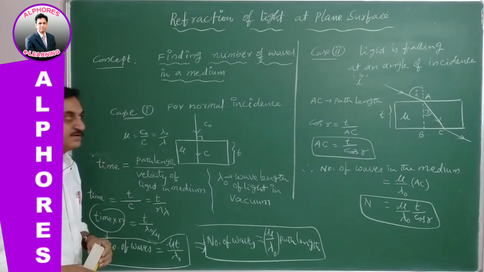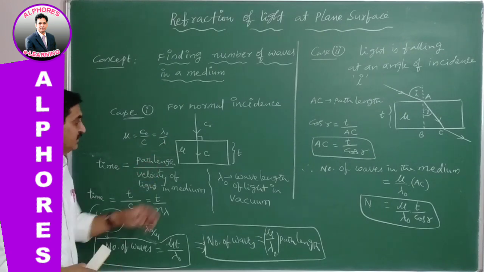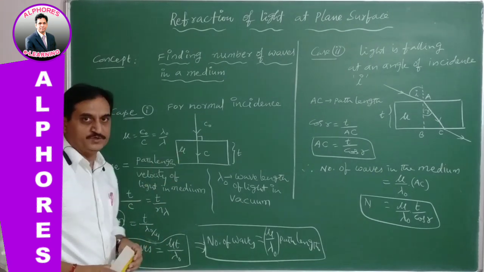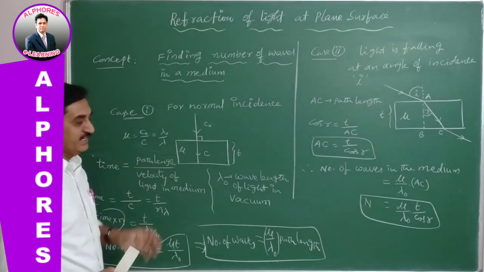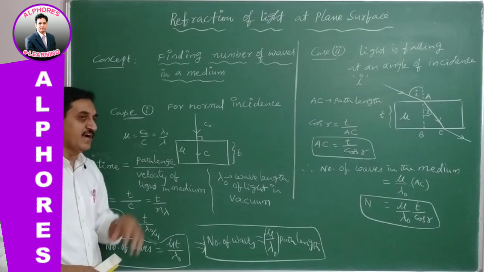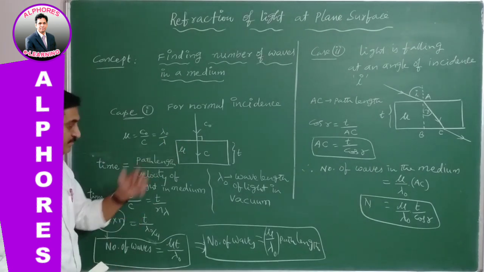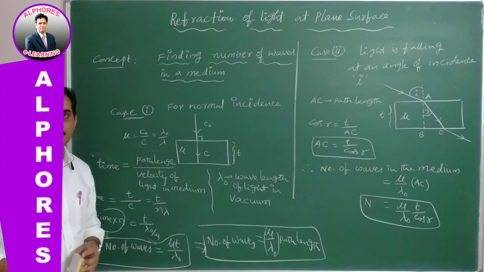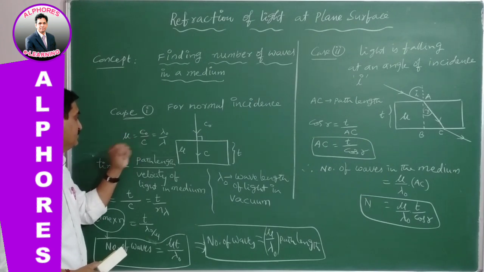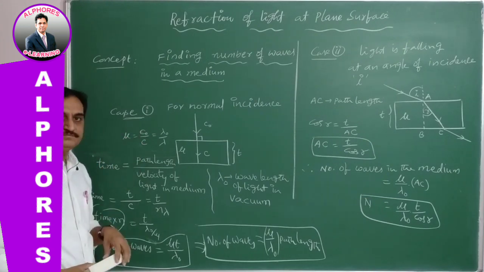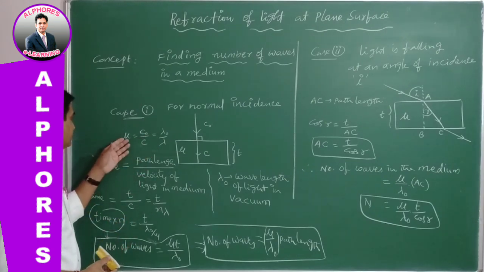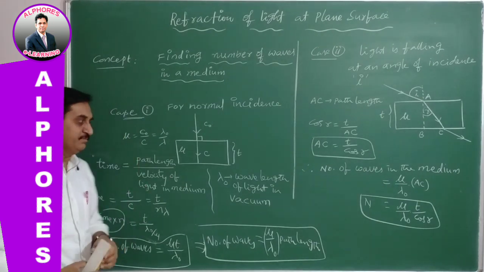Okay. So there are two cases. Case number one, for normal incidence: there is a medium of thickness t and refractive index mu, and the light is incident normally. When the light is incident normally on this glass plate or any medium whose refractive index is mu, then mu is equal to c naught by c, or lambda naught by lambda. We already discussed this absolute refractive index of a material medium.